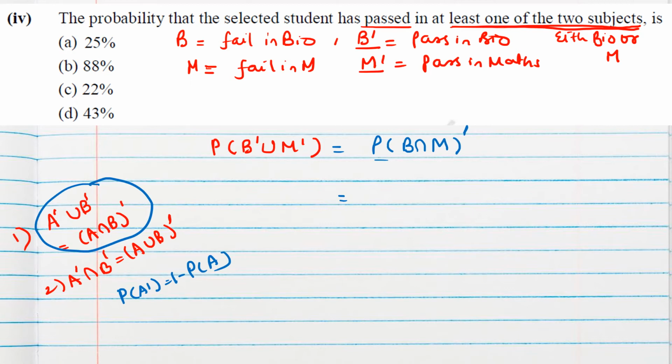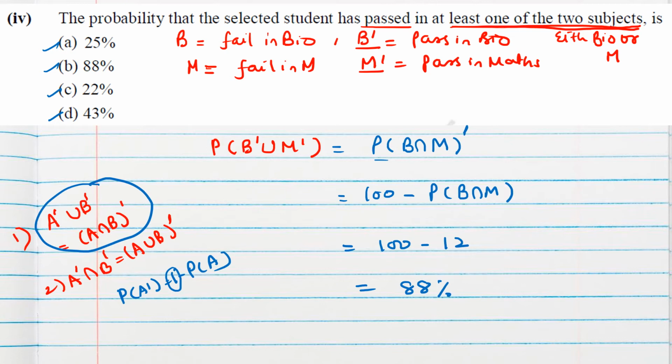But here, in terms of percentage we should give the answer. So this one we can take as the whole percentage, that is 100%. Then probability of B intersection M, this is given as 12%, so 100 minus 12 will be 88%. So this is by formula.